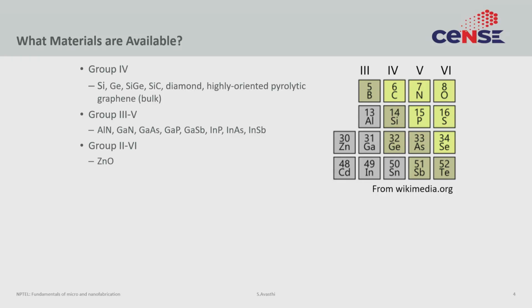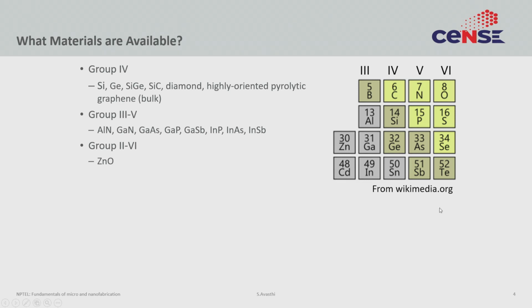Now, chemically speaking, you can achieve the same number of average bonds. If I were to stress the definition of an average bond, but the same number of essential bonds if you, instead of taking a group 4 element like silicon, take one group 3 element, for example gallium, and one group 5 element which is arsenide. So, gallium arsenide is also a semiconductor.